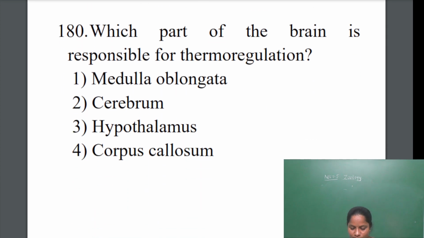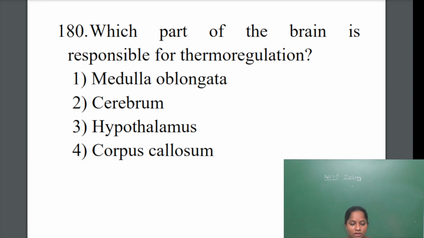Okay, last question here. Which part of the brain is responsible for thermoregulation? When we study the functions of the brain, the medulla oblongata maintains cardiovascular and respiratory activity. The cerebrum is the part of the brain where most of the motor functions are controlled.